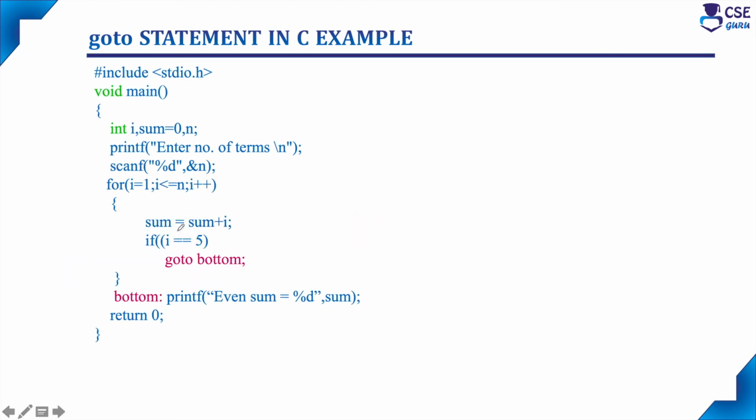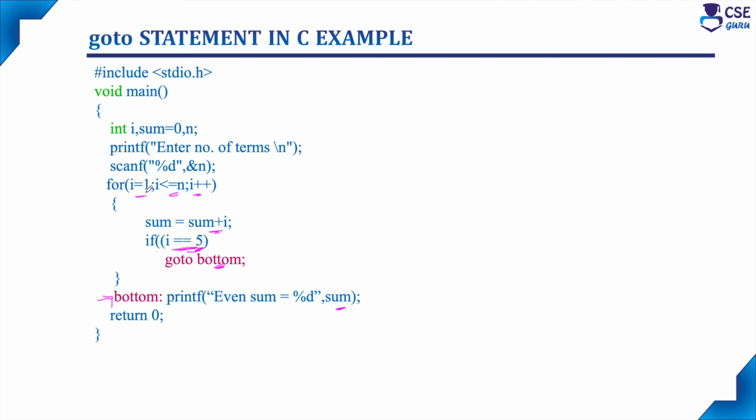And this is an example for forward goto. And here we have used the loop I is equal to 1, I less than or equal to n, I plus plus. The same sum is equal to sum plus I we will use. And here we have used the condition: if I value is equal to 5, go to bottom. So whenever I value reaches 5, control will be transferred to this statement and it will print the sum. That is, only 5 values it will add and it will print the sum. So this is the condition we have specified here.